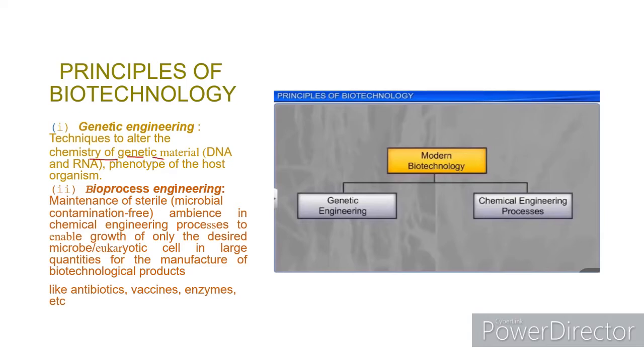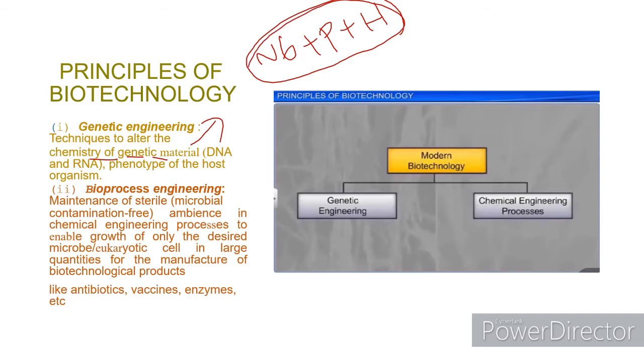Altering the chemistry of genetic material means the genetic material contains nucleotide base sequences, phosphate bonds and hydrogen bonds. Altering the chemistry of these results in altering the chemistry of genetic material. And phenotype means the external appearance of the host organism.